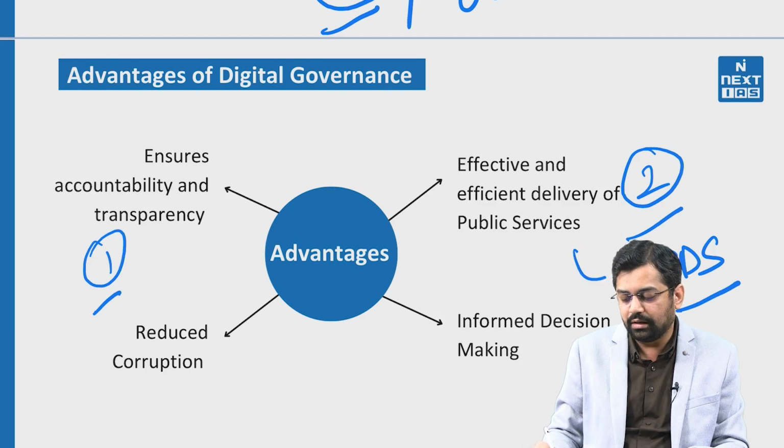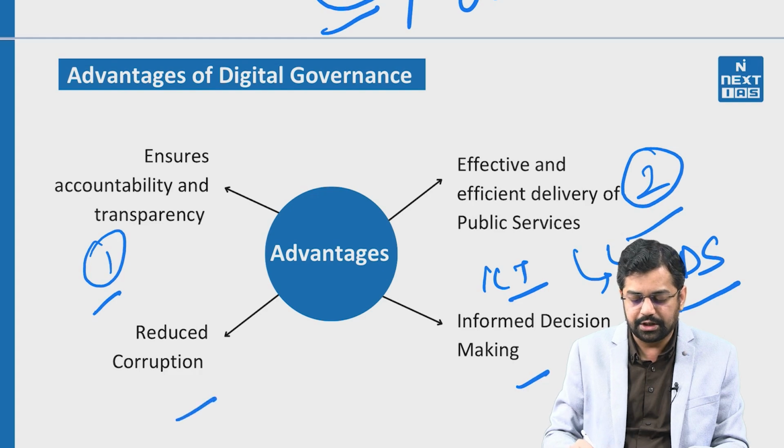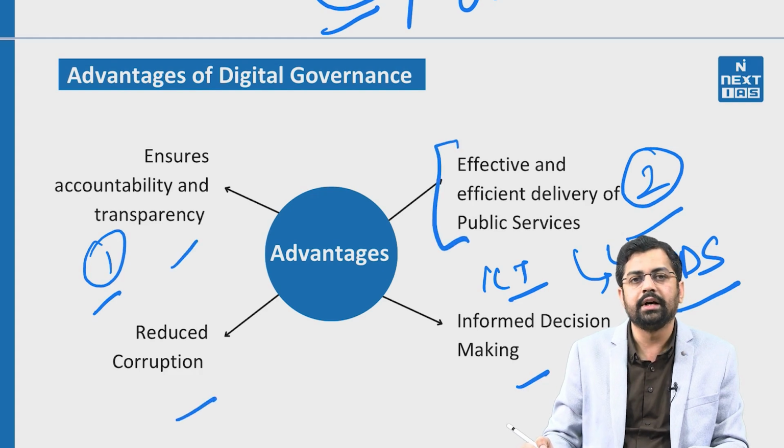But after ICT usage, this public delivery system has become an efficient one, and so many leakages have been stopped because of e-governance and ICT, right? So these are the major advantages where decision making, corruption, transparency and accountability, and the usage of ICT in governance have increased the effectiveness of the entire governance structure.